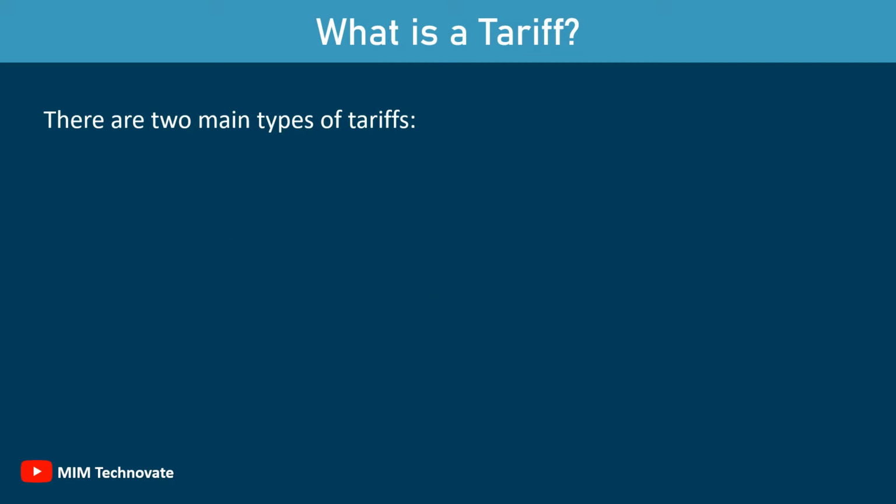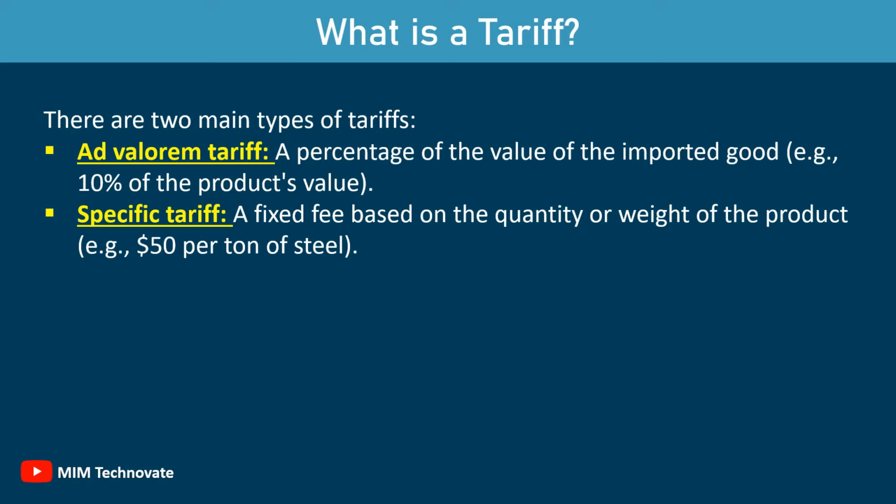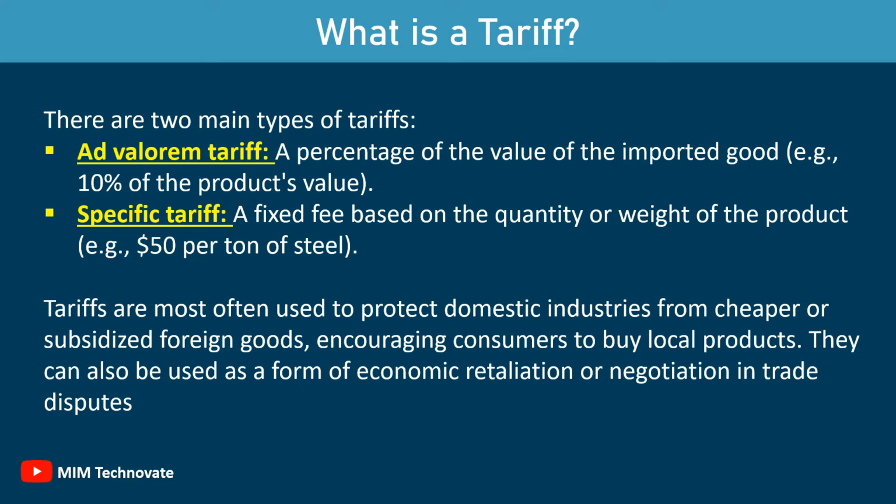There are two main types of tariffs. Ad valorem tariff: a percentage of the value of the imported good, for example, 10% of the product's value. Specific tariff: a fixed fee, based on the quantity or weight of the product, for example, $50 per ton of steel. Tariffs are most often used to protect domestic industries from cheaper or subsidized foreign goods, encouraging consumers to buy local products. They can also be used as a form of economic retaliation or negotiation in trade disputes.